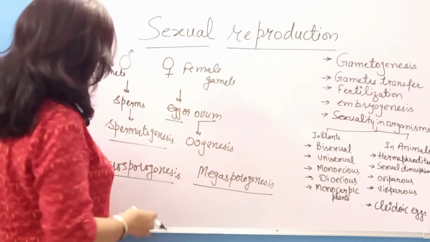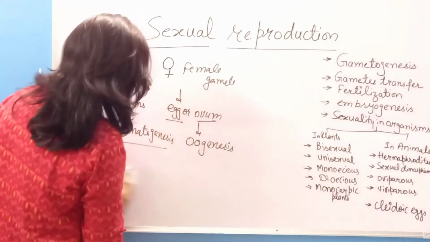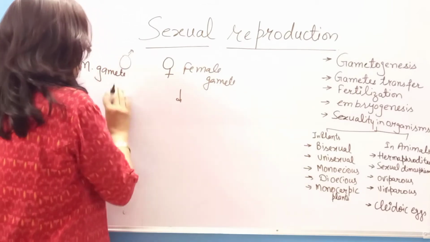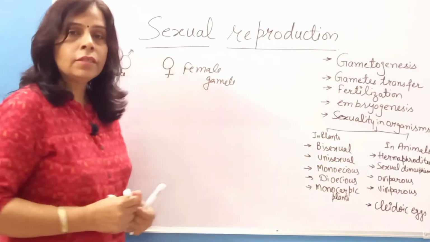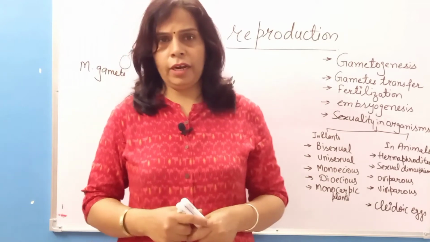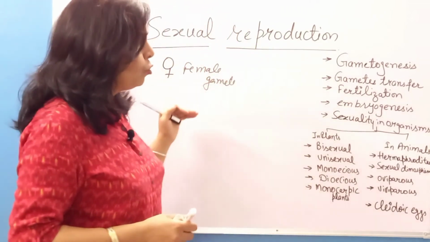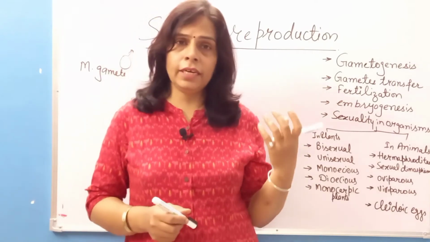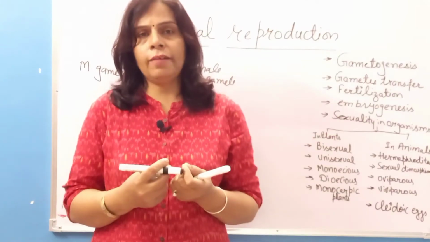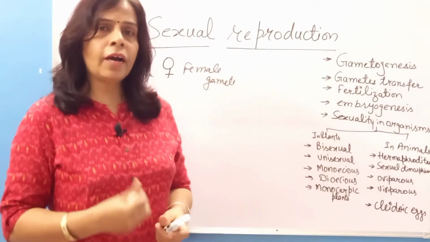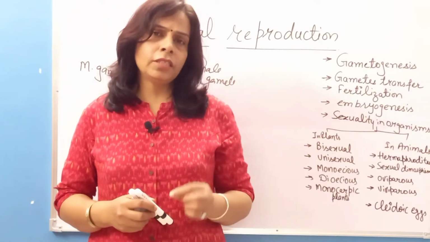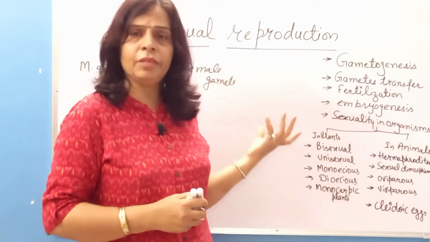Now after the formation of gametes, the next step is transfer of gametes. As you all know, in most cases the male gamete, like sperm, is motile whereas the female gamete is non-motile. So these gametes have to be transferred. Either the male gamete has to travel towards the female gamete or both have to fuse. In lower plants like bryophytes, the male gamete is motile and travels through a thin film of water and reaches the female gamete.